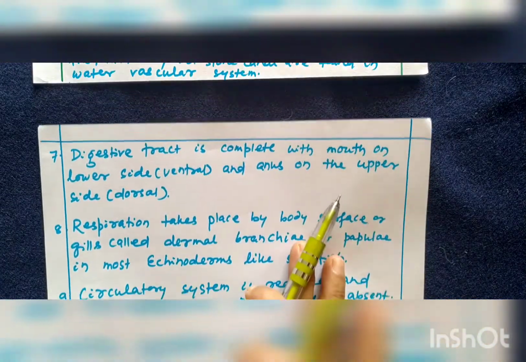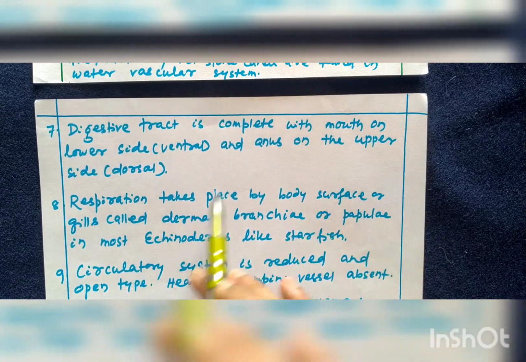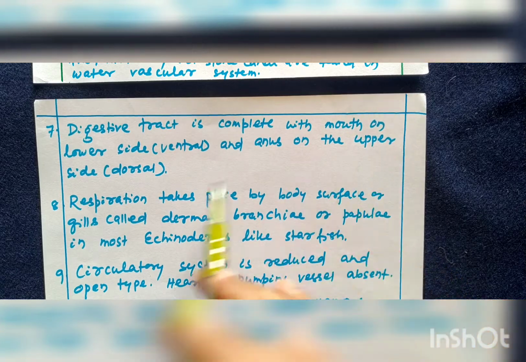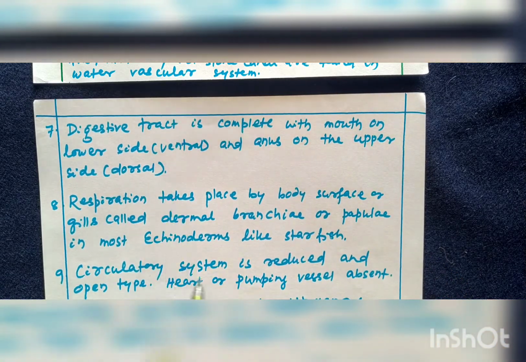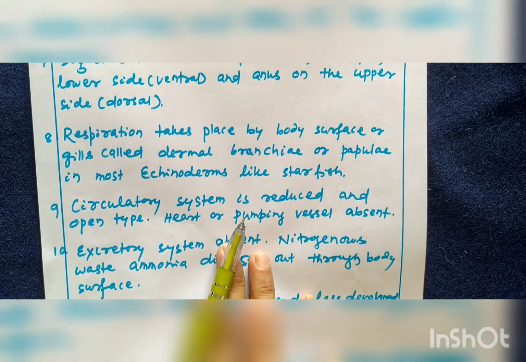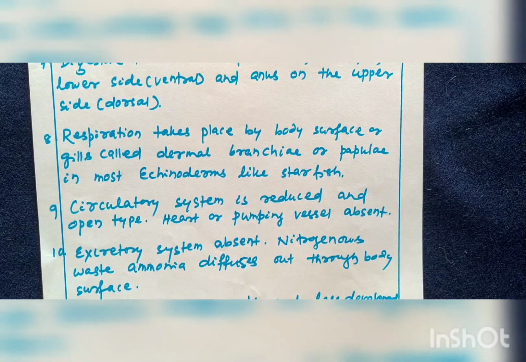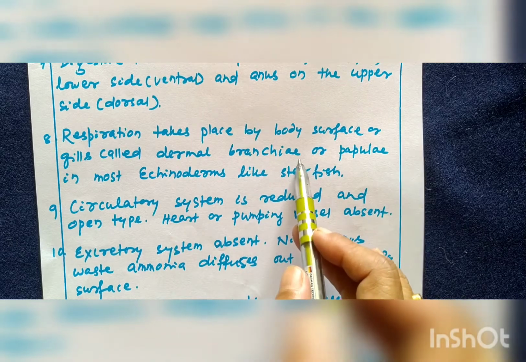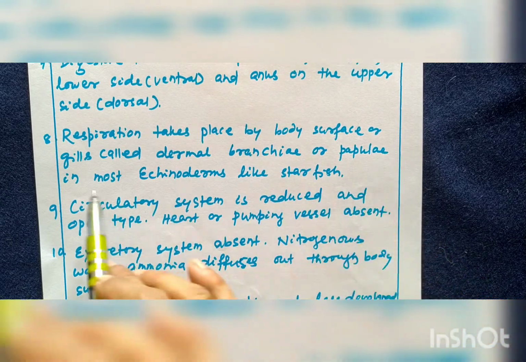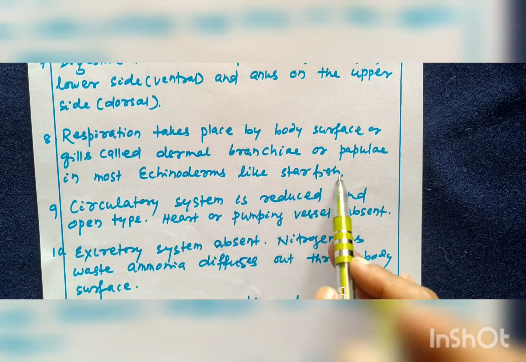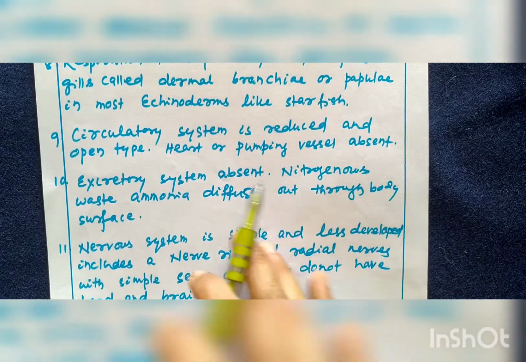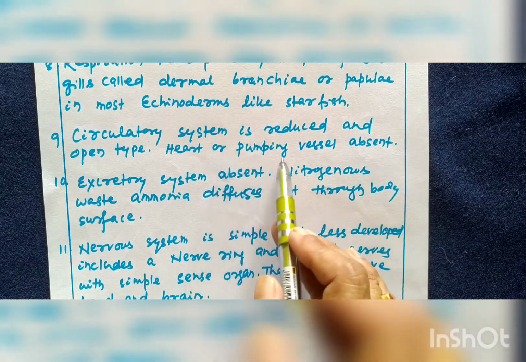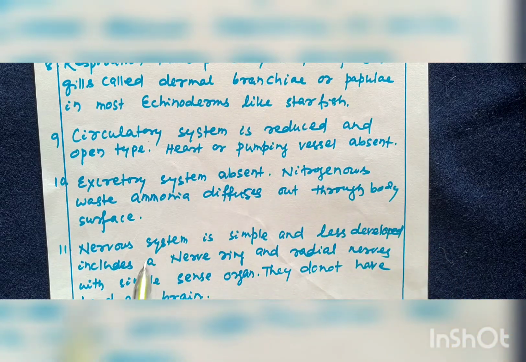Digestive tract is complete with mouth on lower side or ventral side and anus on the upper side or dorsal side. Respiration takes place by body surface or gills called dermal branchiae or papulae in most echinoderms like starfishes. Circulatory system is reduced and open type. Heart or pumping vessels absent.